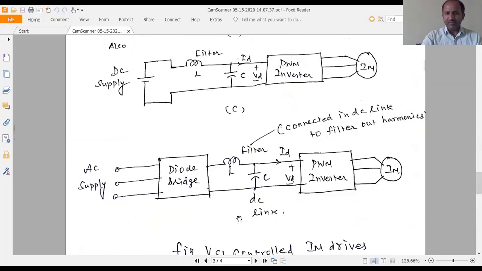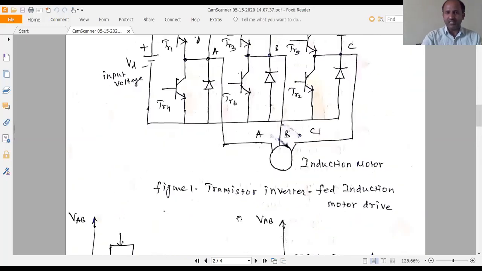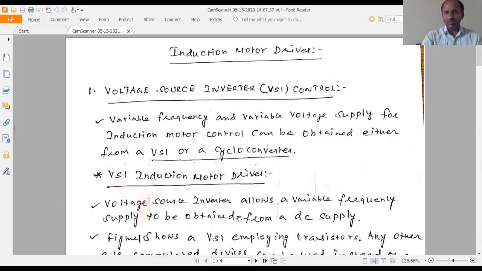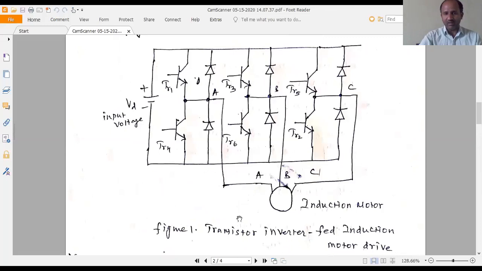In the next class, we will discuss the current source inverter, that is CSI. So this is the VSI, the voltage source inverter, and CSI is the current source inverter. That will be discussed in the next class. We can construct this voltage source inverter either by using transistors, GTO, MOSFET or any of the commutated devices, depending upon the power level which we use.